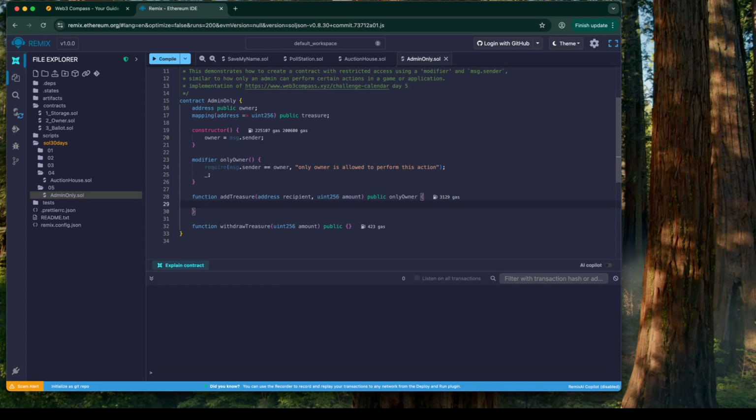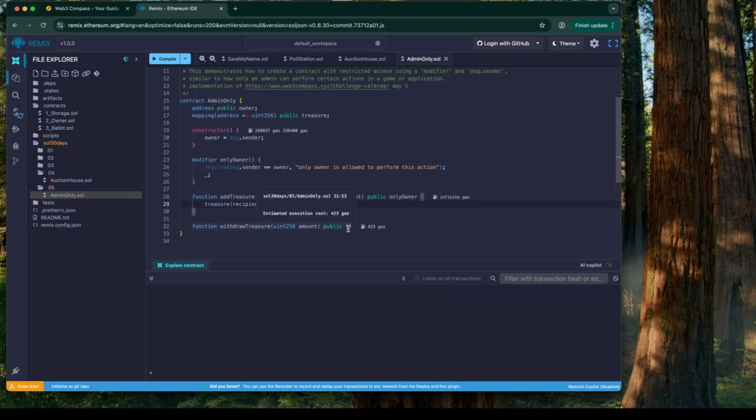So this one will increment the value for a particular address in the treasure mapping, and this one will decrement it. So treasure msg.sender, oh wait, no, this wouldn't be msg.sender, this would be recipient. Msg.sender in this case is always going to be the owner. Recipient plus equals amount.